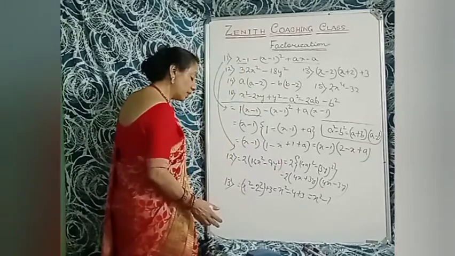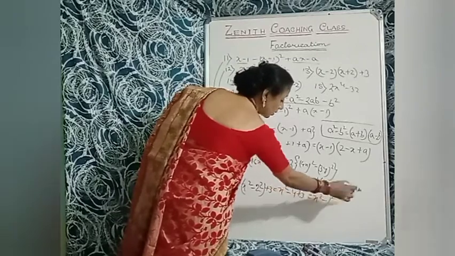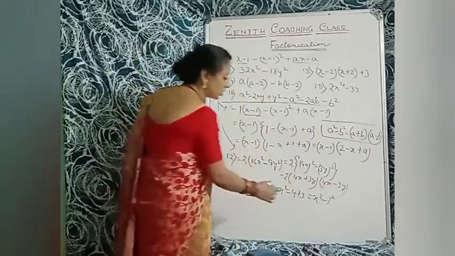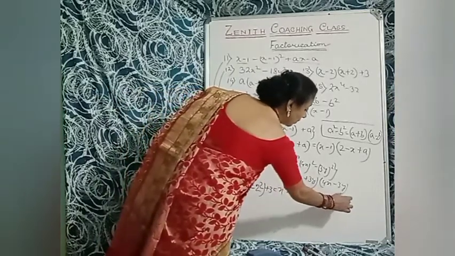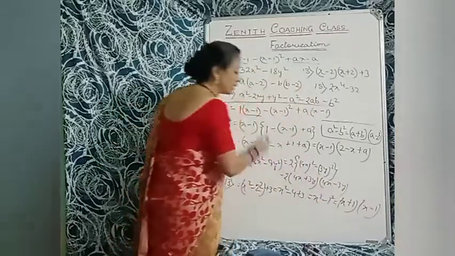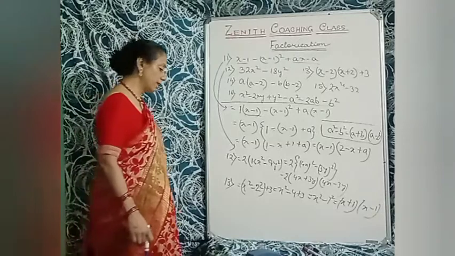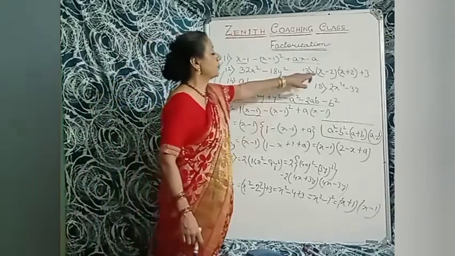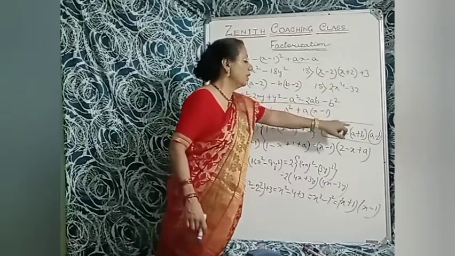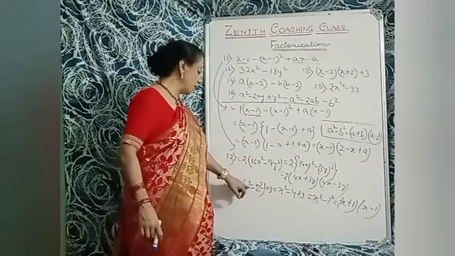The sum is complete. In 1 you can consider it is 1 square. So now again a square minus b square. A square minus b square is a plus b multiplied by a minus b. x plus 1 multiplied by x minus 1. So what you have to write? That is x minus 2 multiplied by x plus 2. That is a minus b into a plus b equals a square minus b square. So you have to write a square minus b square.